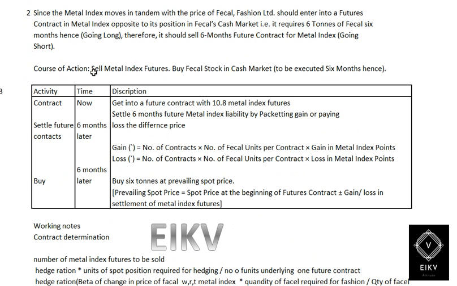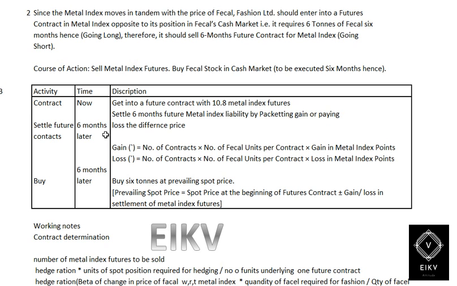So the transaction would be, or the course of action, to sell the metal index future, that is, buy vehicle stock in the cash market, to be executed 6 months hence. So the action would be to contract now, 6 months before, and get into a future contract with 10.8 metal index future contracts. Settle the 6 months future metal index liability by pocketing gains or paying losses on the difference in points.